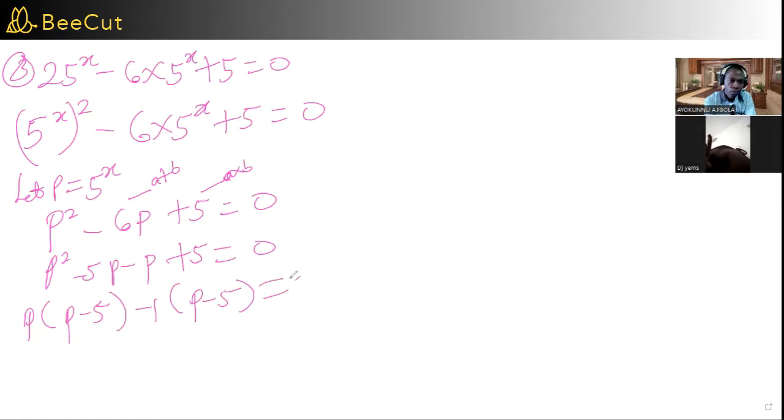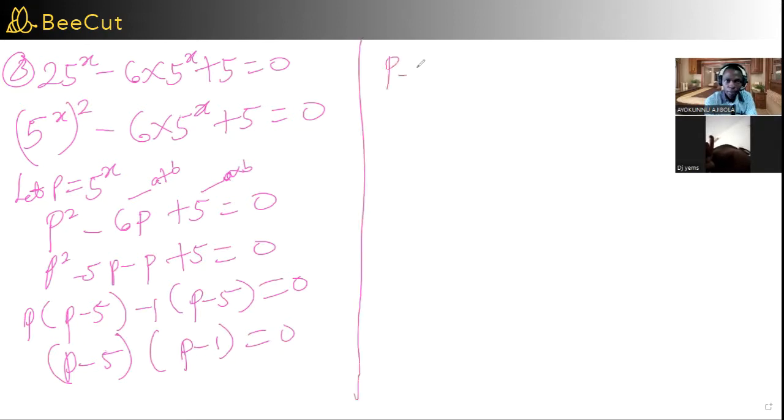Then you can have p minus 5 into p minus 1 equal to 0. So p minus 5 equals 0, or p minus 1 equals 0. So p equals 5 or p equals 1.